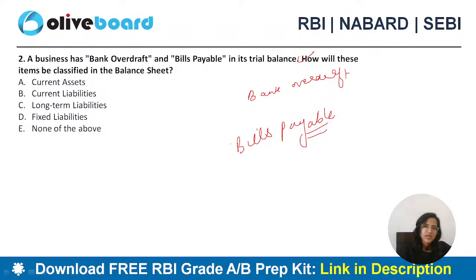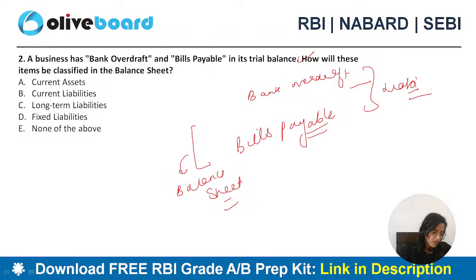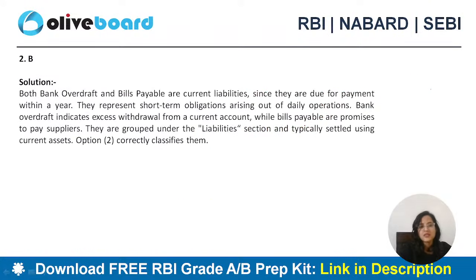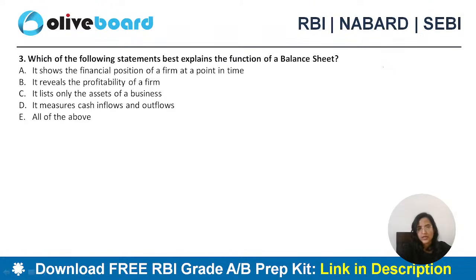So what is the correct answer? Bills payable, bank overdraft, these are kind of your liabilities. So Satyarth has given me B as the answer. The correct answer is B, current liabilities. Okay, because these are payable. You have to give this amount of money. You are liable to pay this money later on.